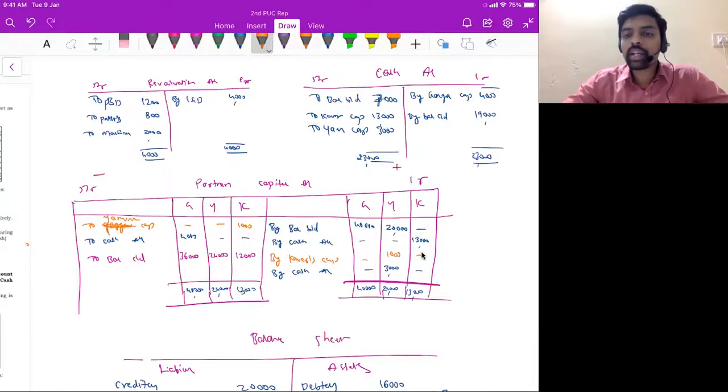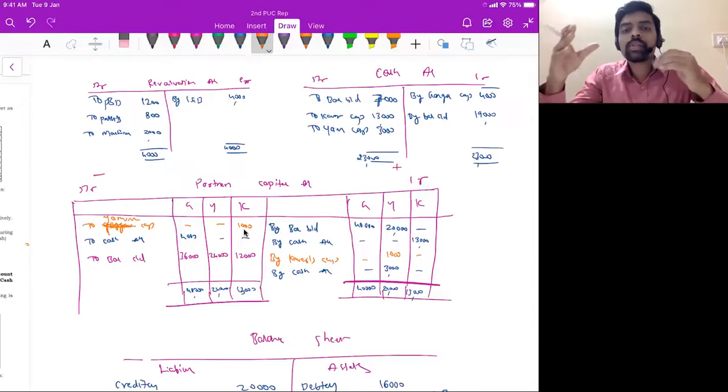Now find out the revised capital. Kaveri's capital was 13,000 rupees, but out of 13,000 rupees, we have adjusted 1,000 rupees towards goodwill, correct? Because Kaveri's share of goodwill is 1,000. How did we get 1,000? 6,000 is the total goodwill into 1 by 6 is 1,000. So 13 minus 1 is 12,000 rupees.